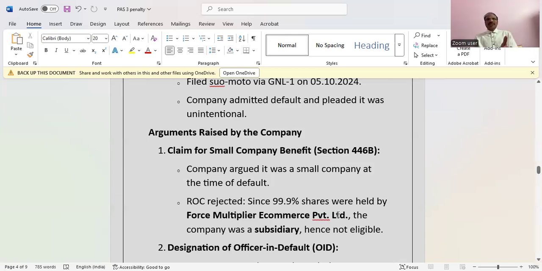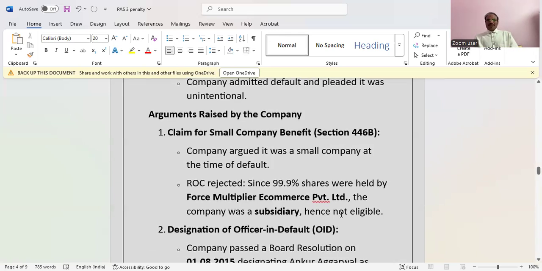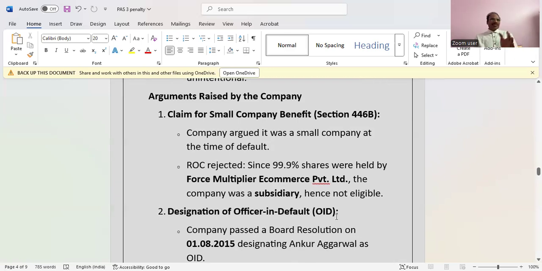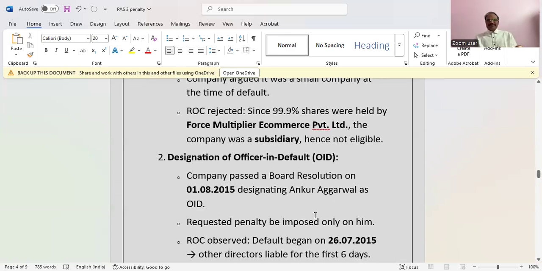The company argued it was a small company at the time of default, but the ROC rejected this since 99.9% of shares were held by Force Multiplier E-Commerce Private Limited. So the company was a subsidiary, hence not eligible as a small company.